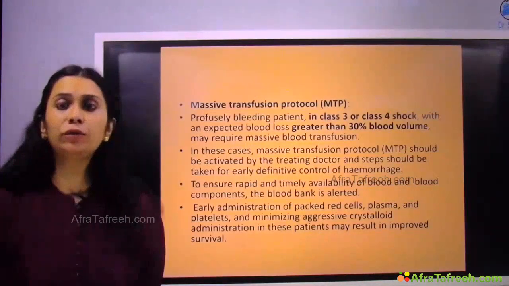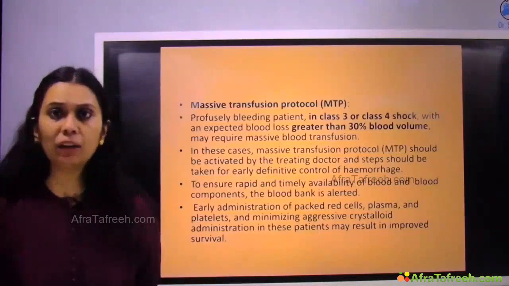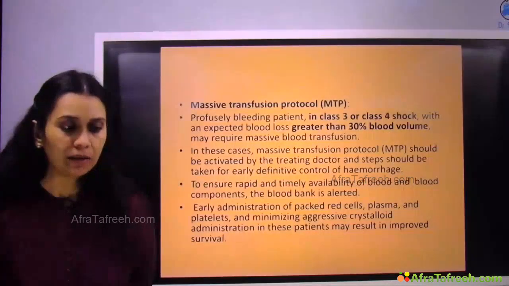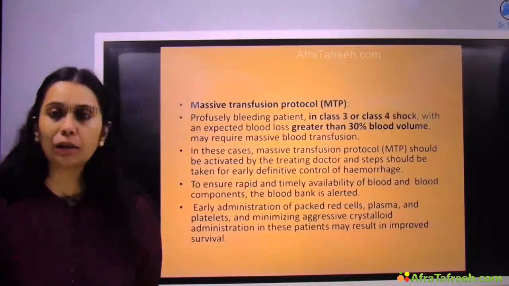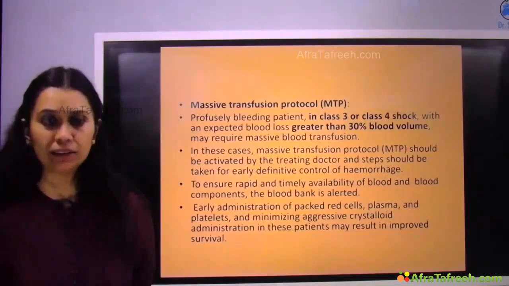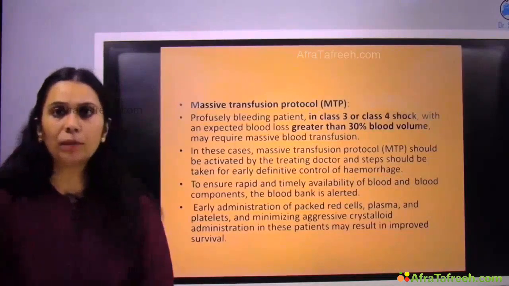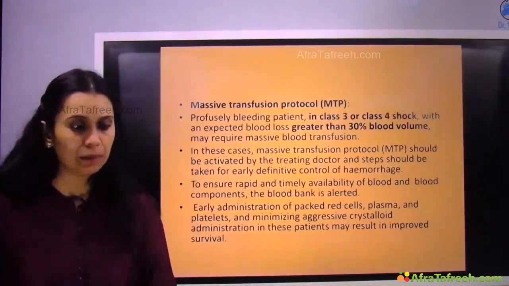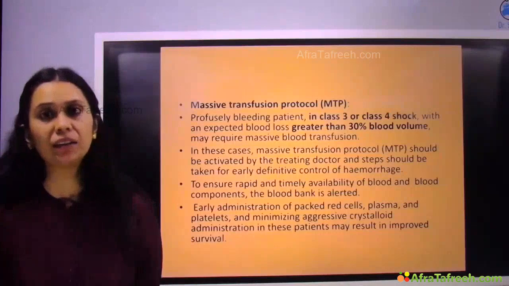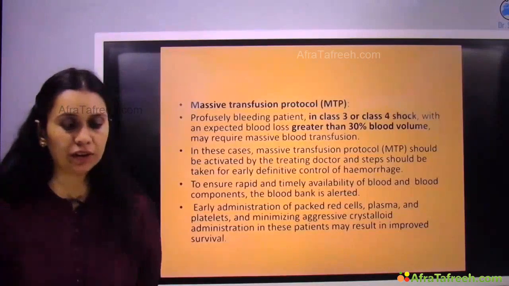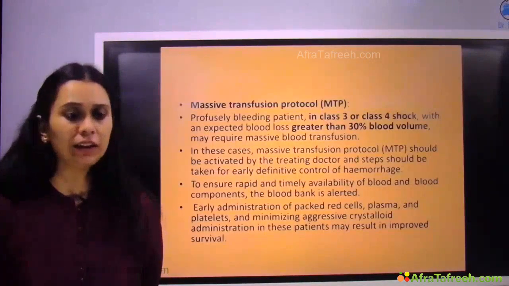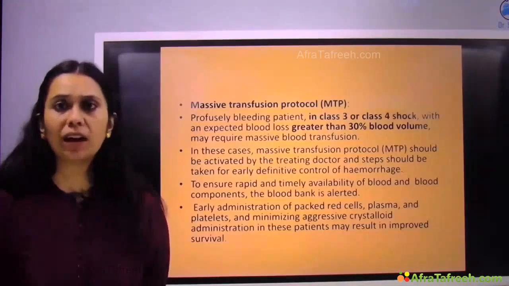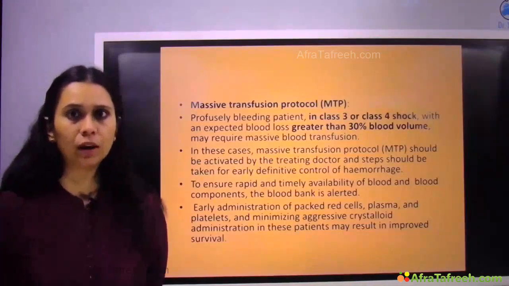When massive transfusion protocol is activated, the blood bank is activated and blood components are made available by the blood banks, right? The early administration of PRBC, blood products, plasma, platelets, and minimizing the crystalloid is required in these patients. Then only the survival will improve. So this is what is massive transfusion protocol, right?